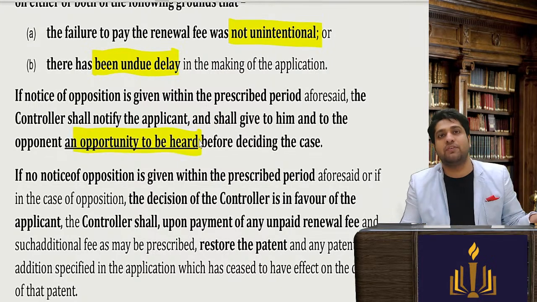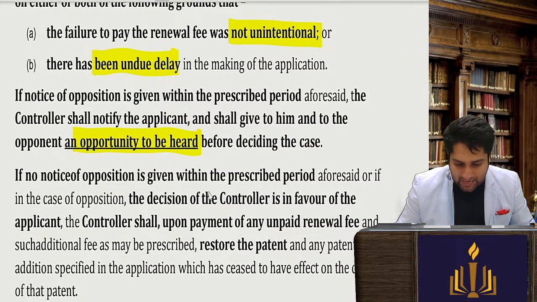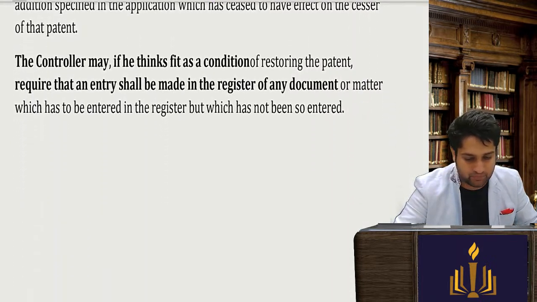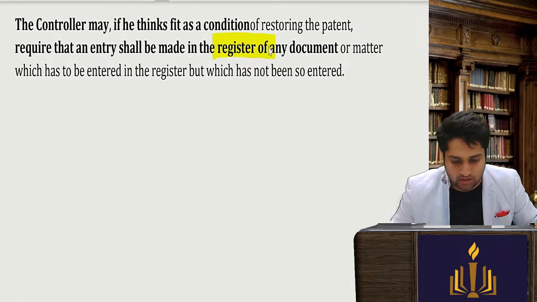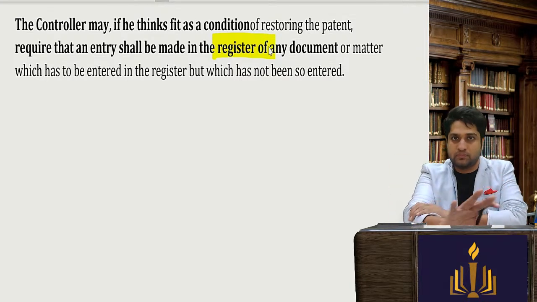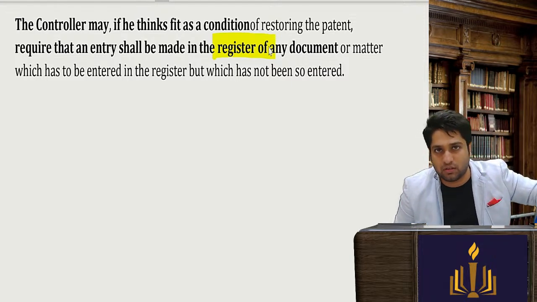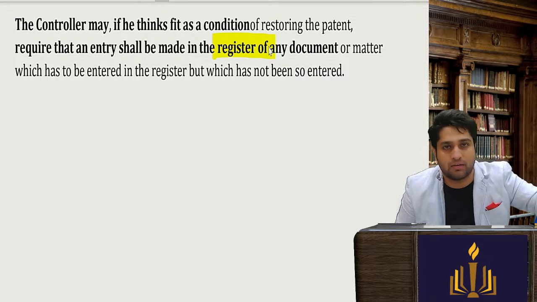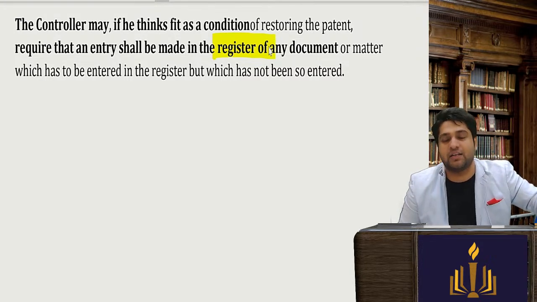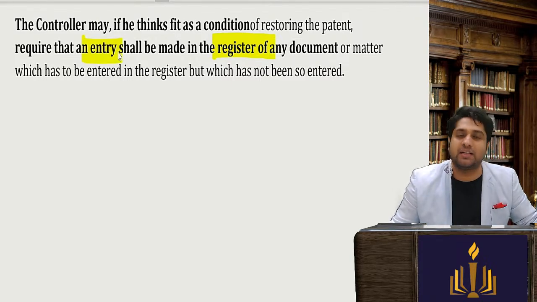Now the controller has to give opportunity of being heard to both the parties, and then he will pass an order as he deems fit, and if he is satisfied, he will restore the lapsed patents. They will also make an entry in the register. This entire detail and these timelines will be recorded. The controller will say that it lapsed at this time, then the application under form 15 was received on this date, objection was made on this date, hearings were done on this date, and my order was on this date. So the entire entries will be maintained in a register.